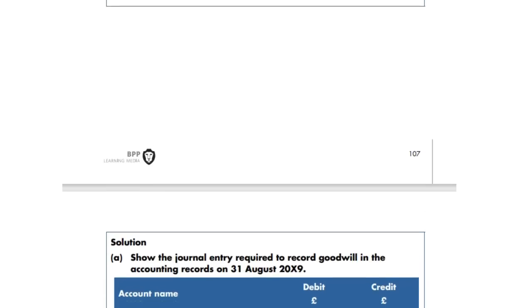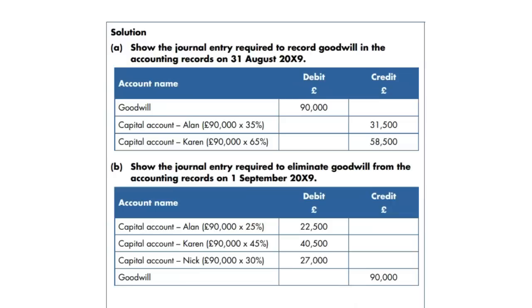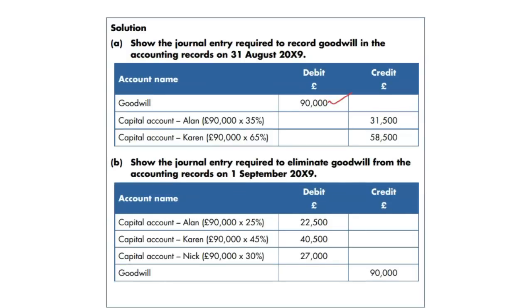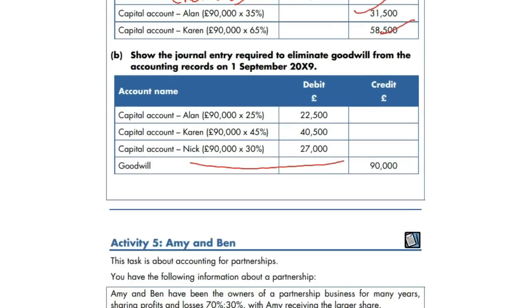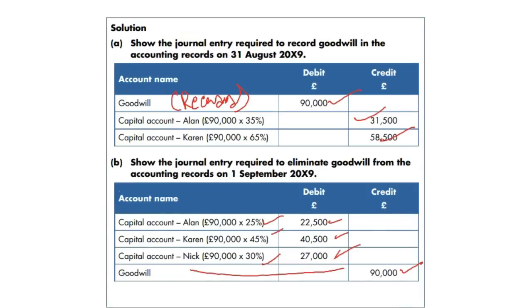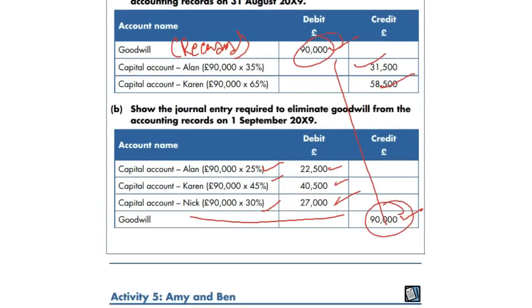Let's see what is the pick list given. Oh, there's a solution. This is an illustration. 90,000 is the goodwill, but basically this is recorded, to remember. Goodwill recorded debit, capital accounts credit, likewise. And eliminated, goodwill credit, and respective capital accounts are debit with this figure. Yeah, that's how you do the goodwill. So goodwill once debited, once credited with the same amount of money. That's how we remove the entire goodwill from the accounts.